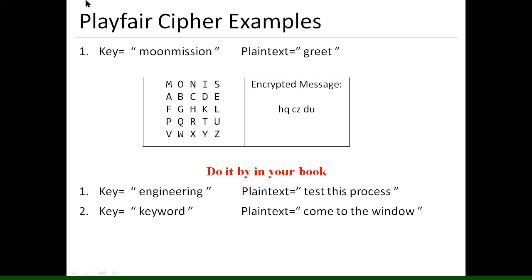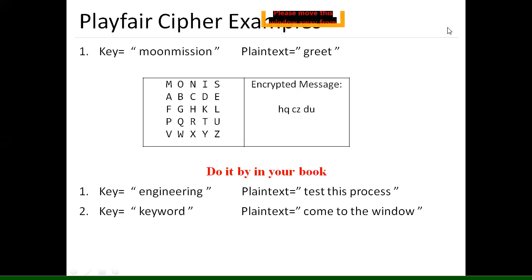They can give their answer in the chat box. The key is for engineering, and the plain text is taste this process, and the other key is keyword. PITU PM GT.